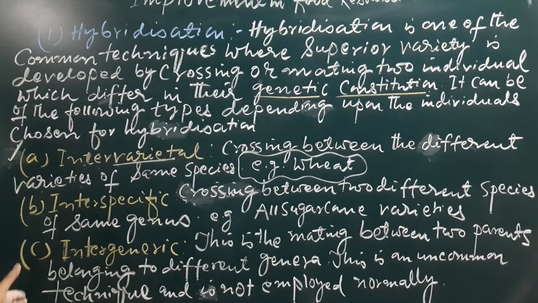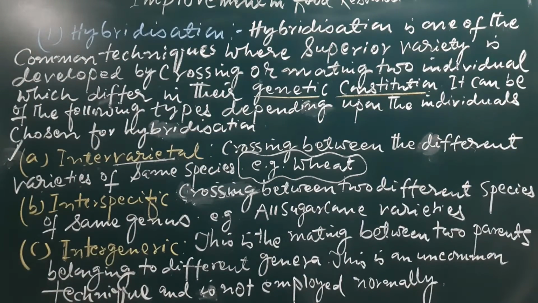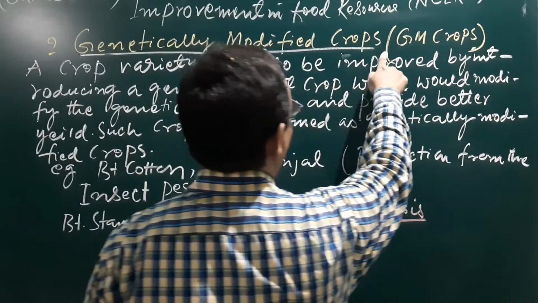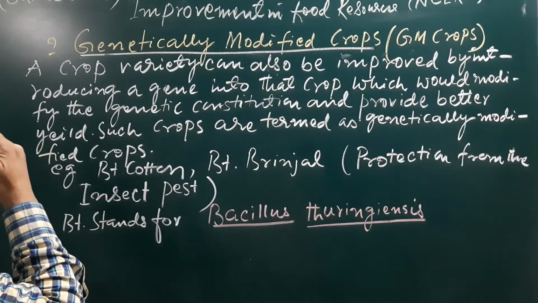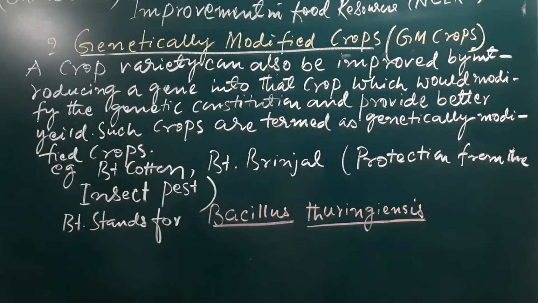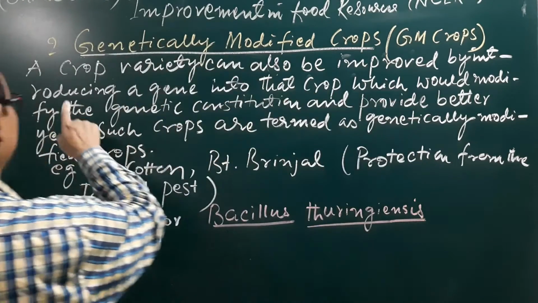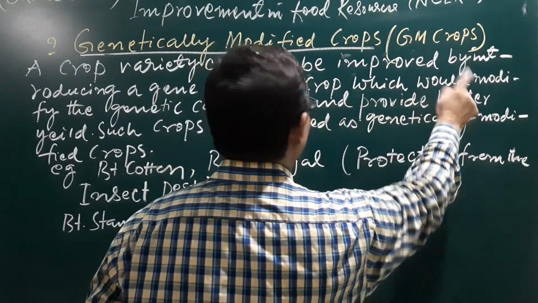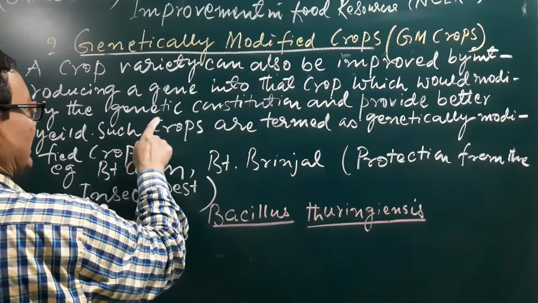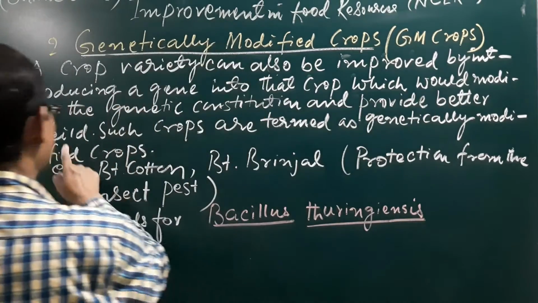So this one is the hybridization. Now come to the next part, that is the modified crops, GM crops. Here the second method: a crop variety can also be improved by introducing a gene into that crop which would modify the genetic constitution and provide better yield.